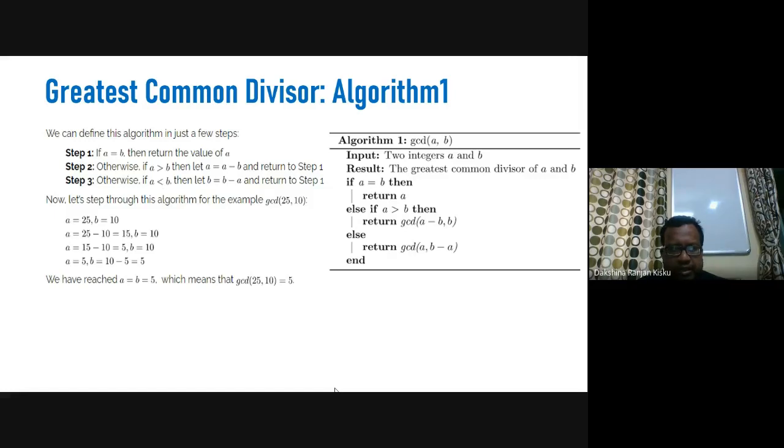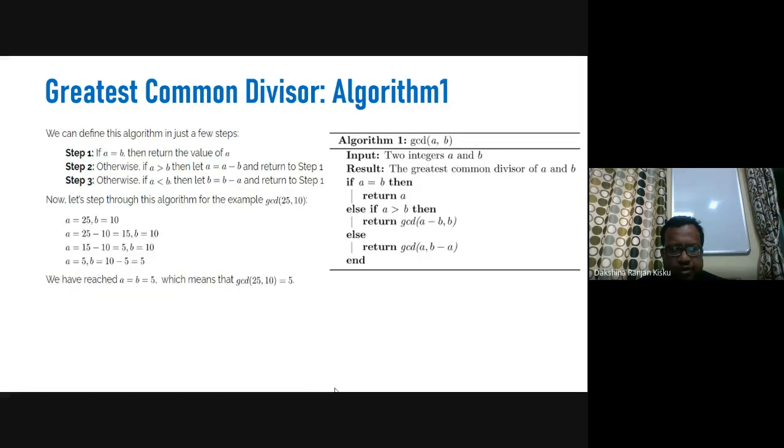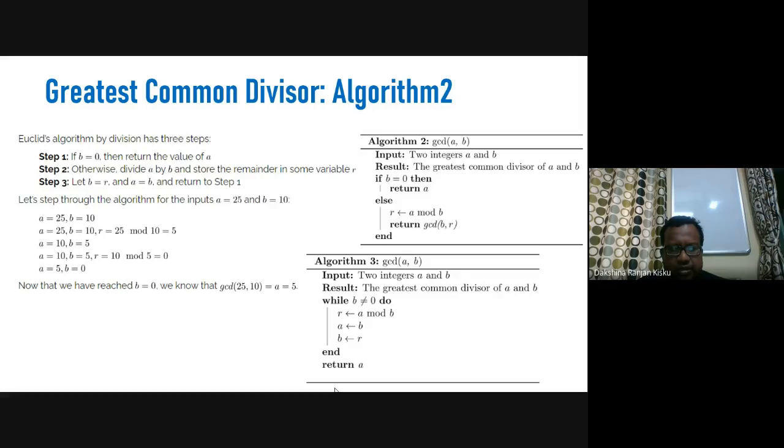Here you can see the steps on the left hand side, and on the right hand side you can see the algorithm of GCD. So this solution is achieved by subtraction. This is one way to design the solution of the problem. In another way, we can use division. In the first method we used subtraction, and then we can use division to solve the same problem of GCD.